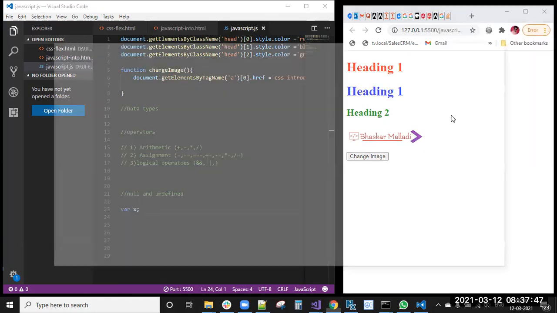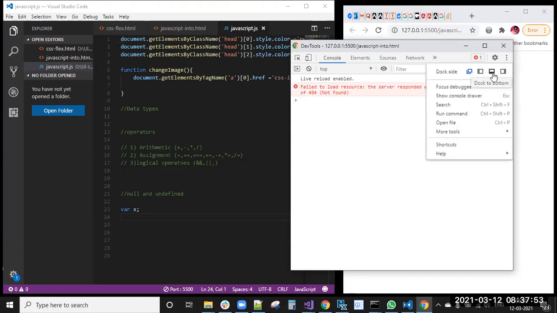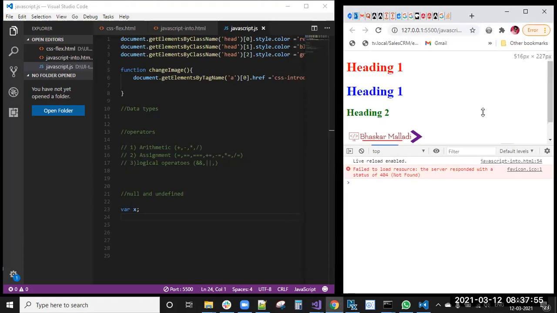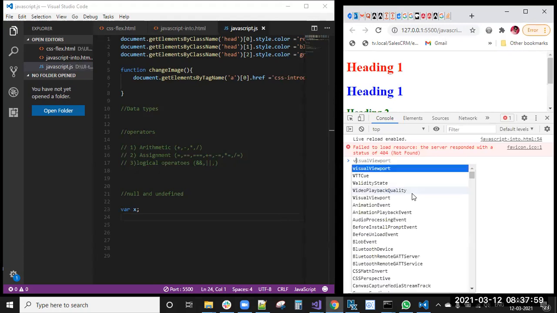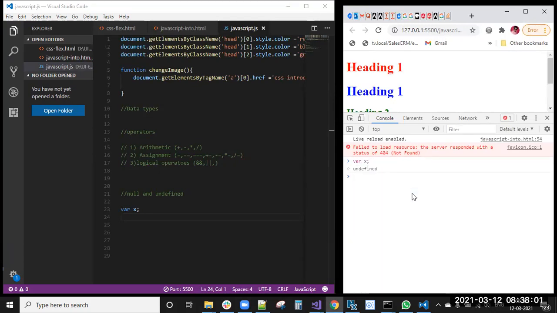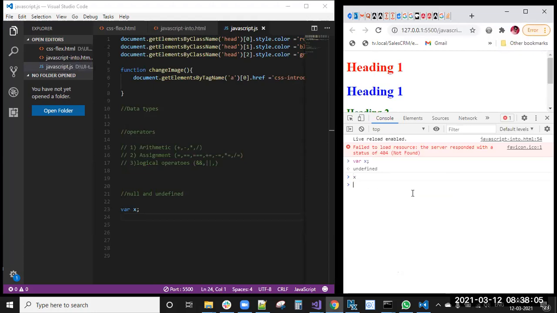So inspect and console. You can do this. First, var x I have declared, right? So if I try to get the value of x, then I will get undefined.